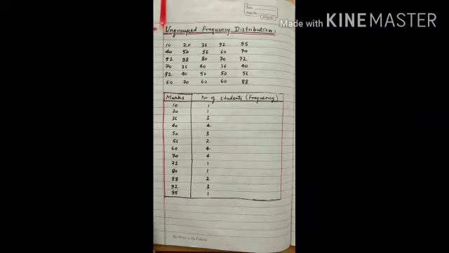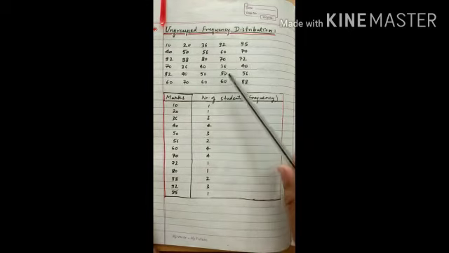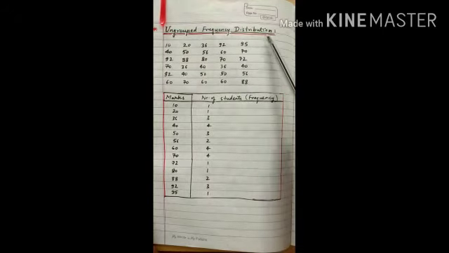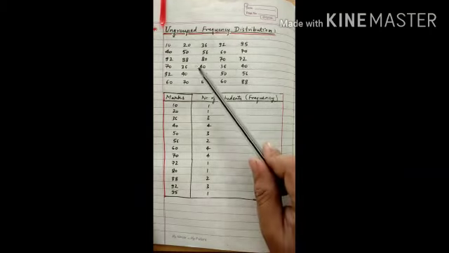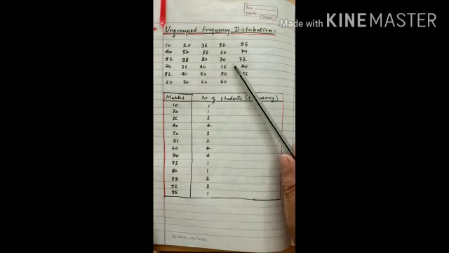Next is ungrouped frequency distribution. Ungrouped frequency distribution means whatever values are given, we arrange those values one by one, not in the form of groups. Here 30 different values are given.